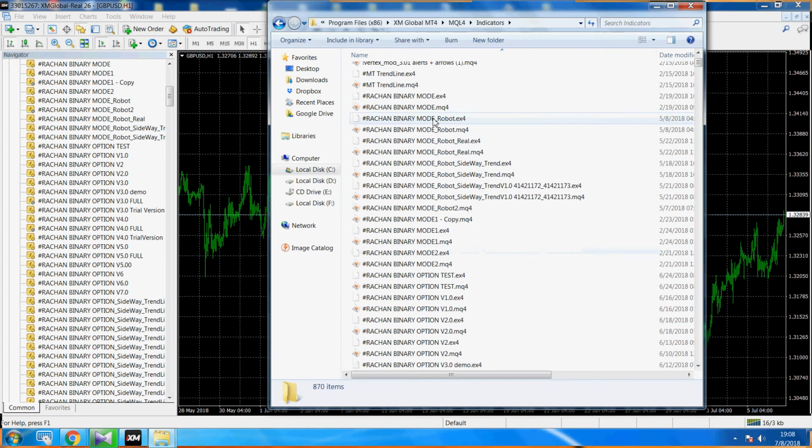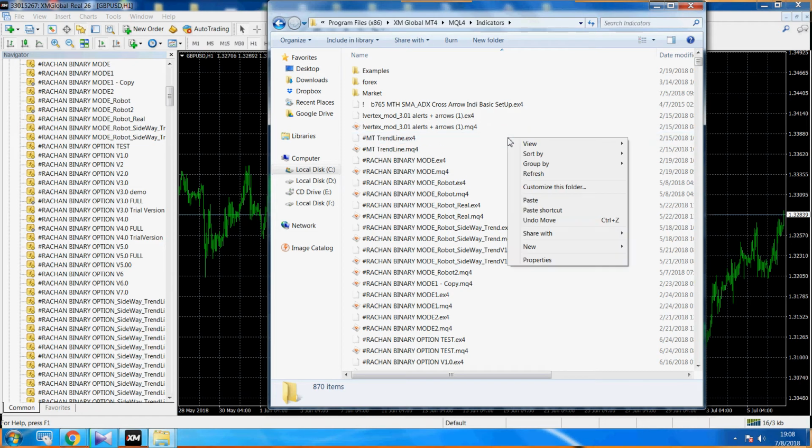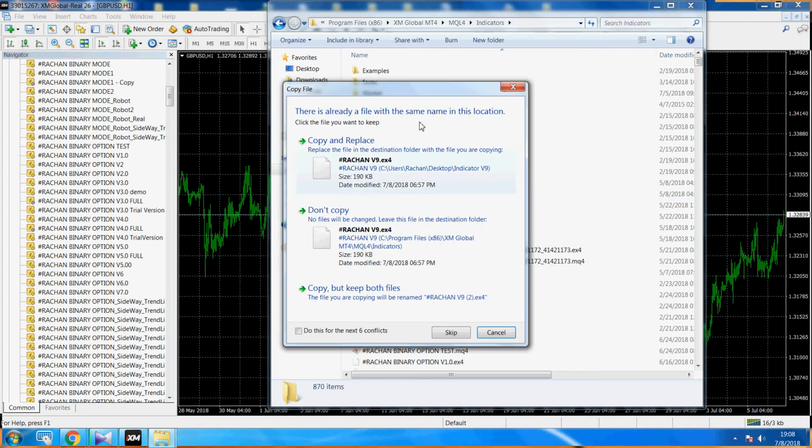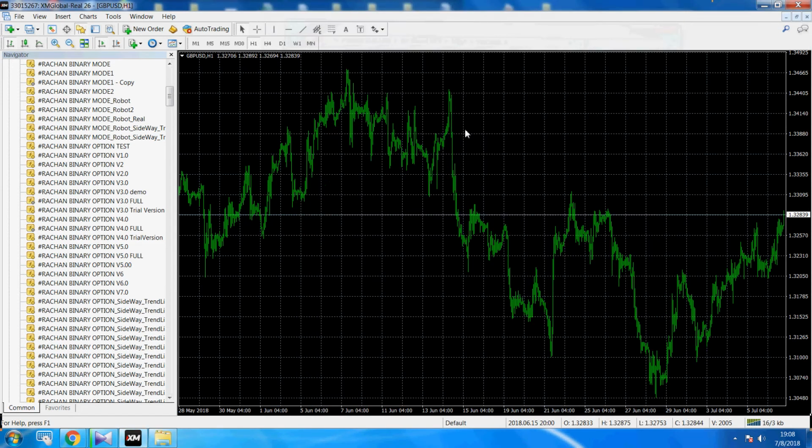You can see inside the folder indicator of MT4 have a lot of example indicators. I will right click again and paste our indicators here. I already have it. Okay, and then close.